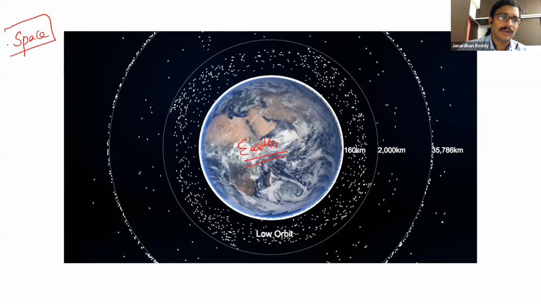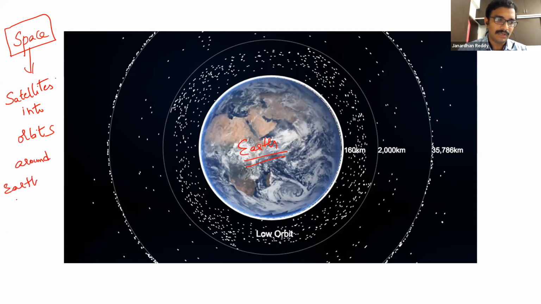Whether it is the Indian space program or the USA space program, it will launch satellites into orbit around the Earth. All the things we will discuss in detail: what is a satellite, what is an orbit, all these things.